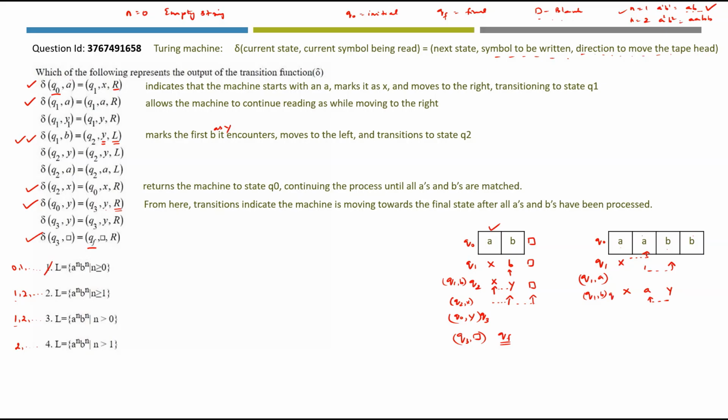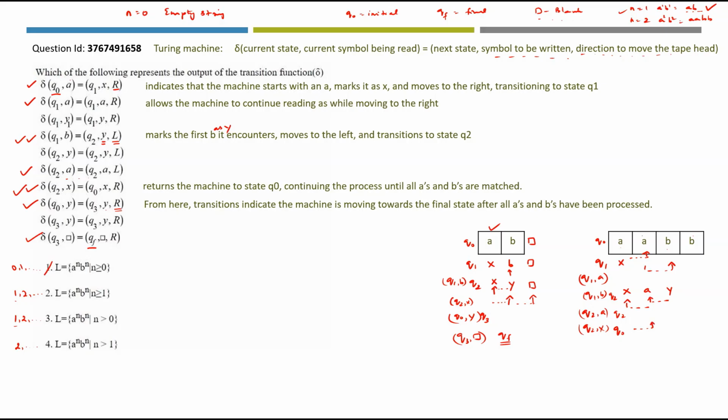Now we are in state Q2. Do we have a transition for Q2 comma A? Yes, we have here. Q2 comma A will be Q2 comma A along with left direction. So there is no change in the state. There is no marking but you are just moving to this particular X. So now the transition will be Q2 comma X. Do we have Q2 comma X? Yes, we have already seen that. We are moving to state Q0 and we are moving towards the right.